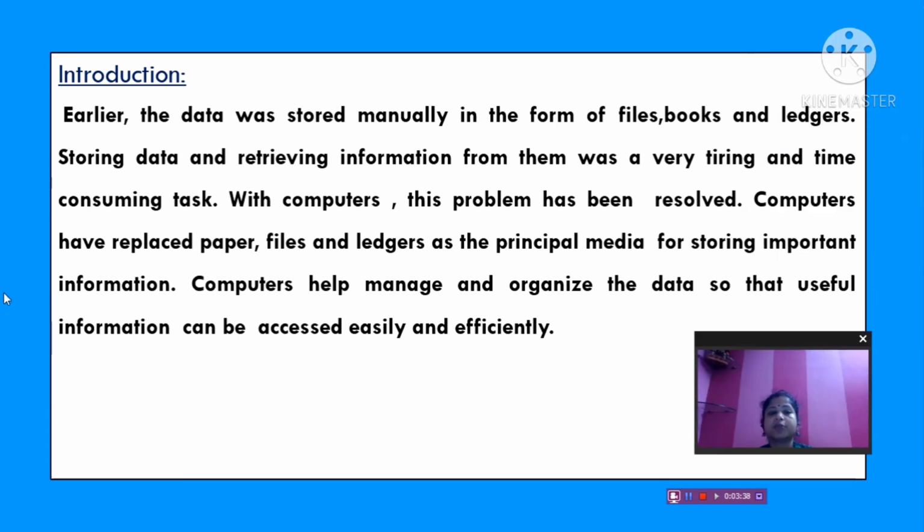Now let us see why we use this database management system. What was the need of it? You know that earlier the data was stored manually in the form of files, books and ledgers. Storing data and retrieving information from them was a very tiring and time consuming task. With computers, this problem has been resolved.